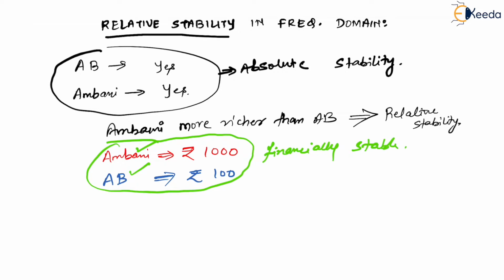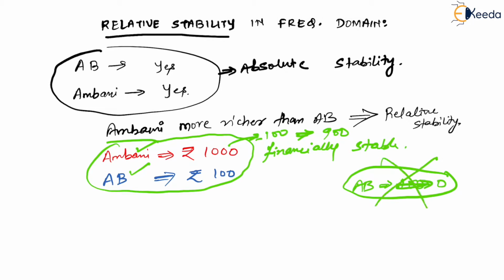Because if by some means Amitabh Bachchan's account, which has 100 bucks, becomes zero, and the same 100 bucks becomes zero from Ambani as well, then at the end Ambani still has 900 rupees left, whereas Amitabh Bachchan has become completely bankrupt. Is that right or wrong? Yes.